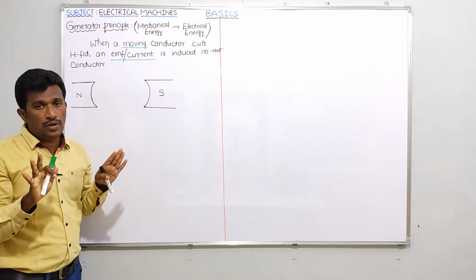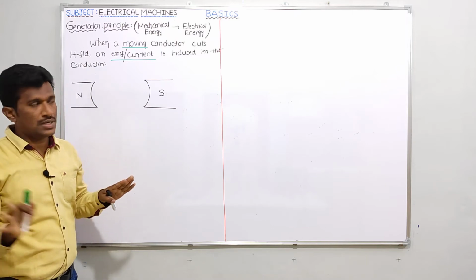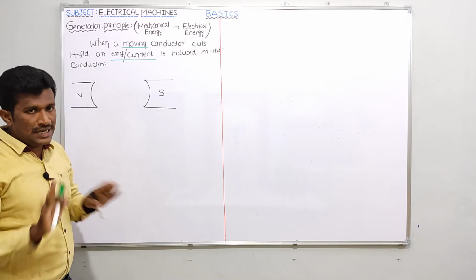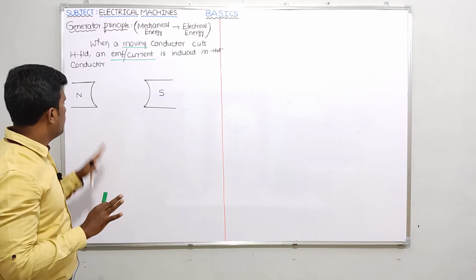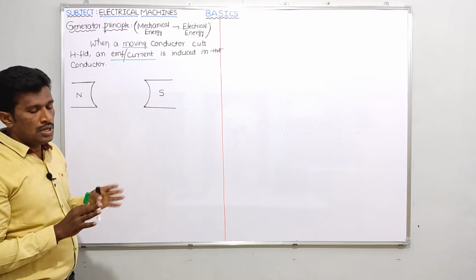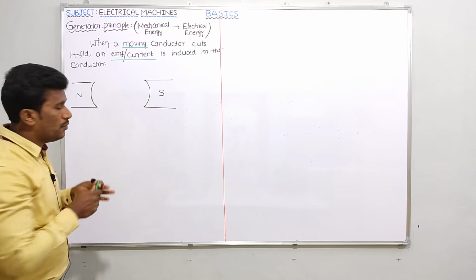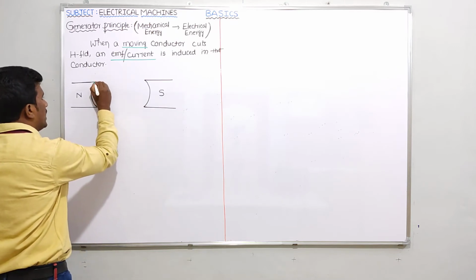Don't confuse this with the field winding terms, excitation, all those things, because we are still in basics. Let us assume that flux lines are passing from north pole to south pole. What is the property of flux lines? They always start from the north pole surface.